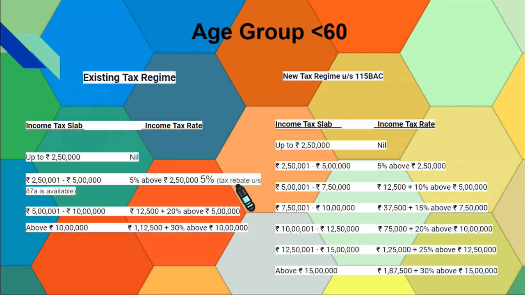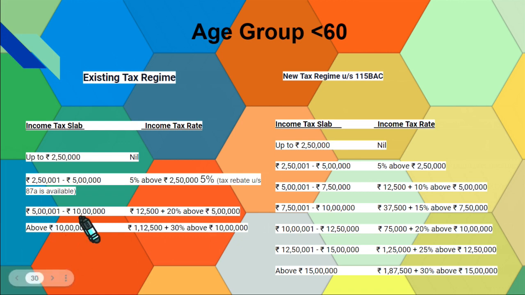There is no tax liability here. A tax of 12,500 would have been calculated as 5% of 2,50,000, but this tax rebate will be given to them.